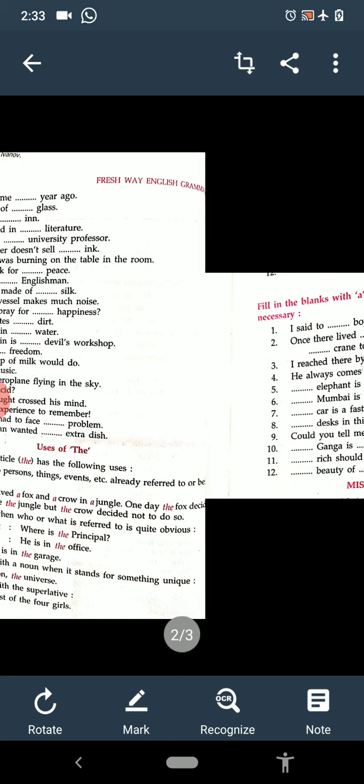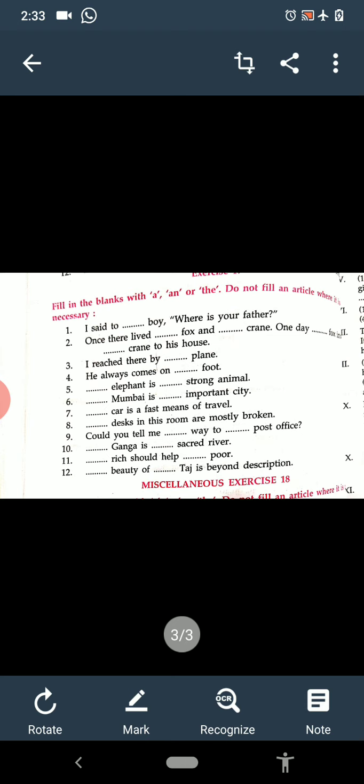One more we will do because we have done the use of the also. So see in this exercise, fill in the blanks with a, an or the, or do not fill an article where it is not necessary. If the article is not necessary, you will not fill any of them, a, an or the. So see the first. I said to dash boy, where is your father? So I said to the boy. We are using the because we are very much known to the boy because we are asking about his father.